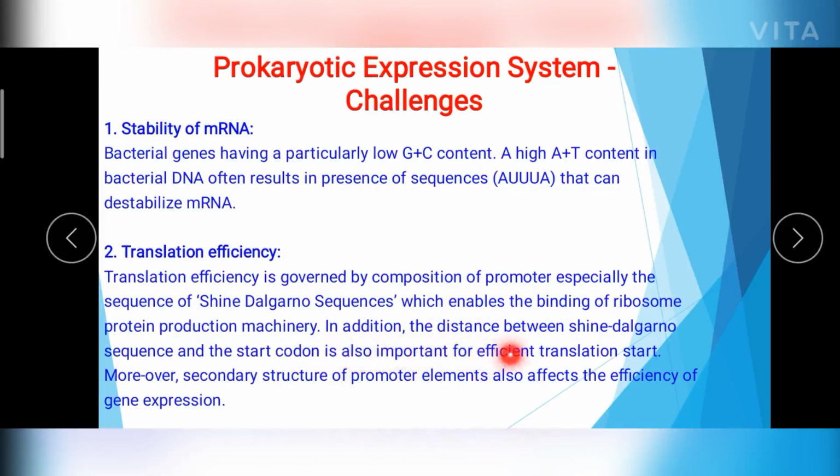If the distance increases, the translation efficiency decreases. The distance between the SD sequence and the translation start site should be between 6 to 9 bases. If it is more than that, the translation efficiency decreases.